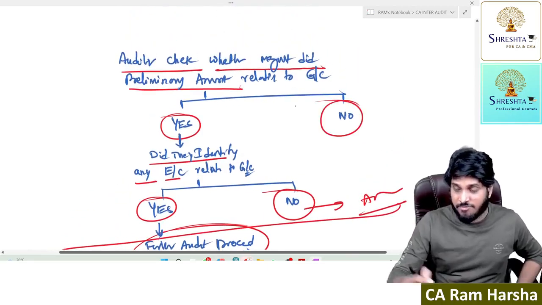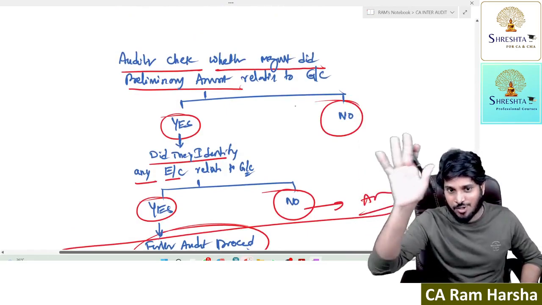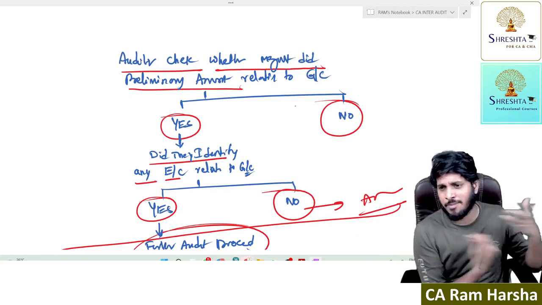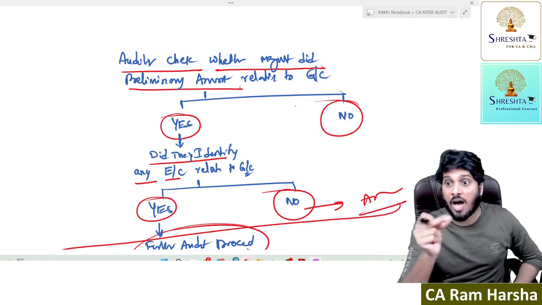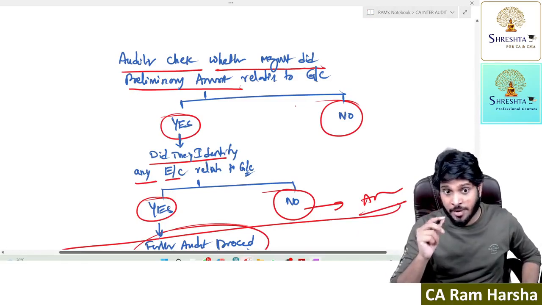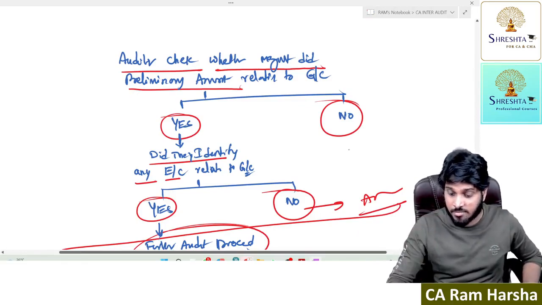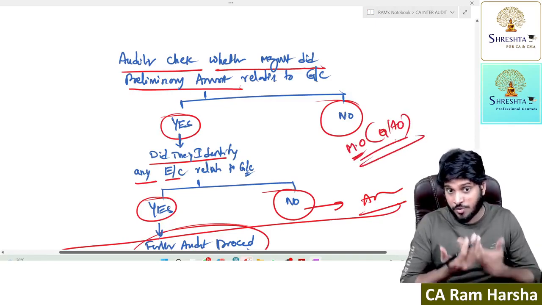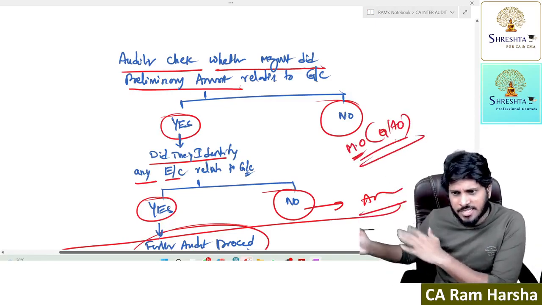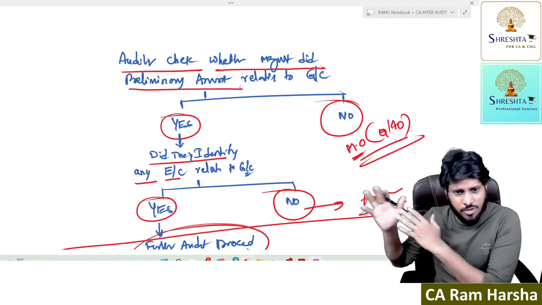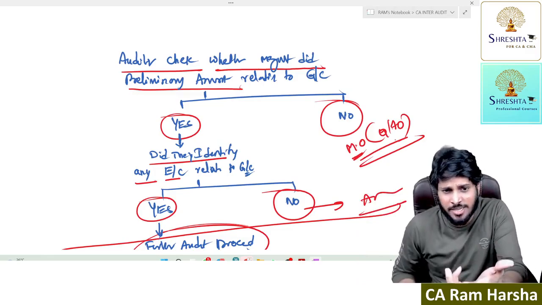Sir, management first of all did not do any preliminary assessment. They don't even know anything. They just blindly prepare the balance sheet and P&L. Ask them to do it. If they still don't do a preliminary assessment related to going concern, give a modified opinion. It may be qualified or adverse depending upon the situation. Because without verifying going concern, how can you prepare financials using going concern?